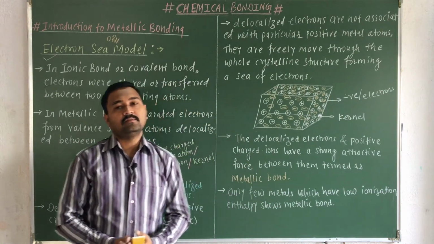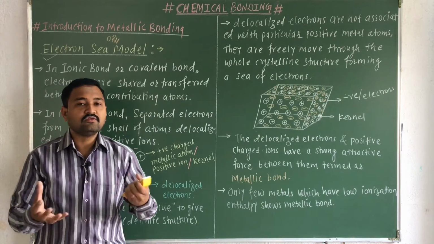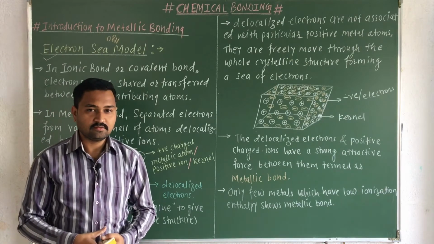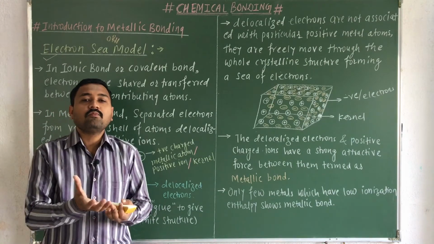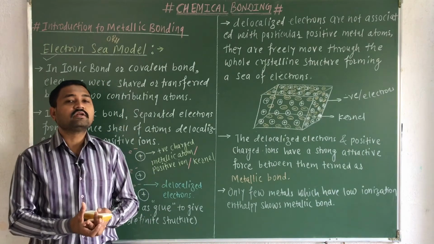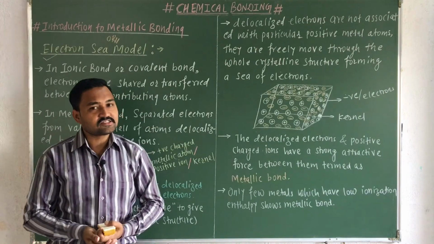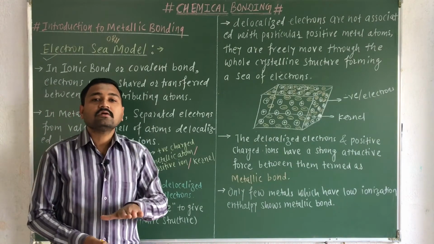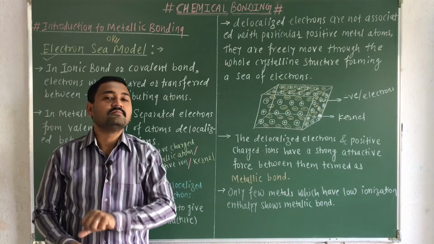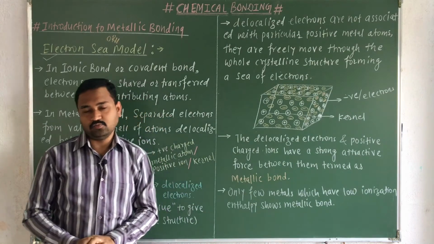For example, if I take a few golf balls in a bathtub and pour water in, the golf balls will float on that water and it will create a sea of water. So imagine that structure. The water is your electrons, and the golf balls are your positive atoms, in that bathtub.